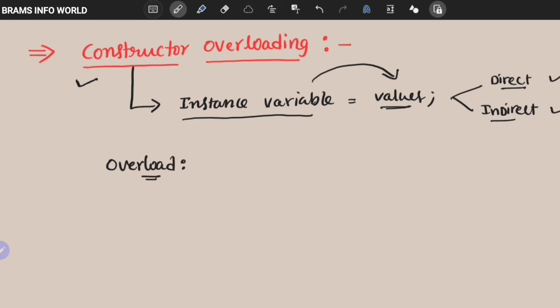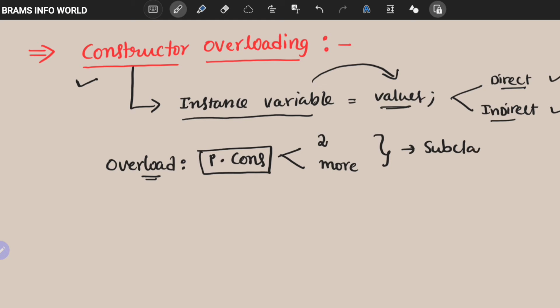Overload means the process of defining a constructor, so the constructor must be parameterized. Parameterized in the sense that the constructor has parameters. So the process of defining a parameterized constructor two or more times in a class is nothing but constructor overloading.